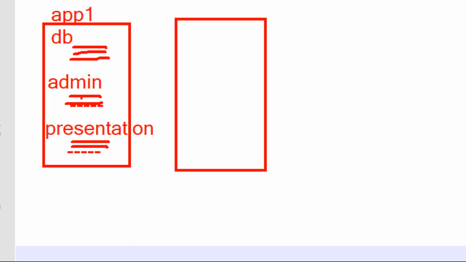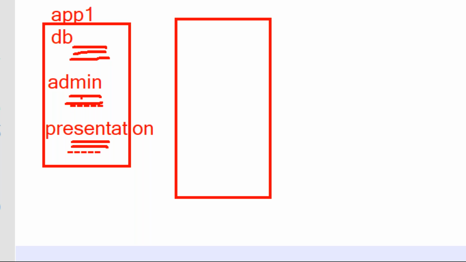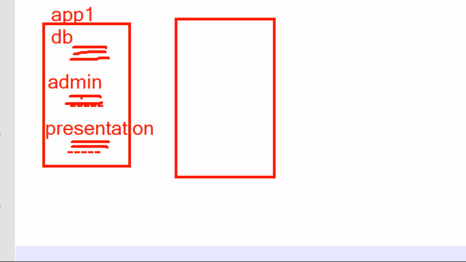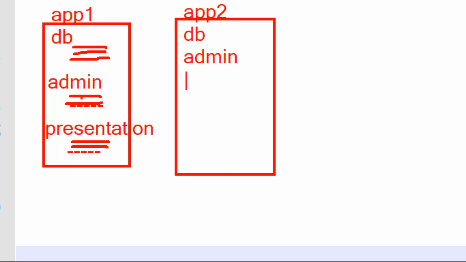Now they are going to develop one more application, sir. In this application again they are developing the database related code, admin related coding, and presentation related coding also, sir.